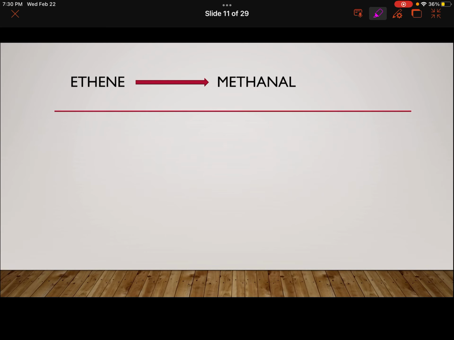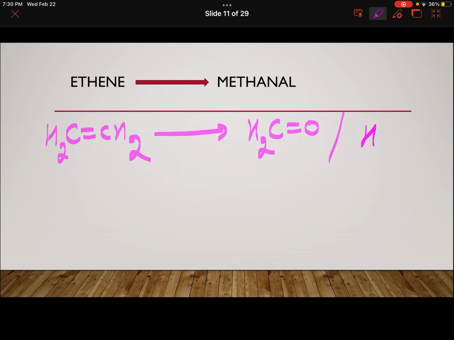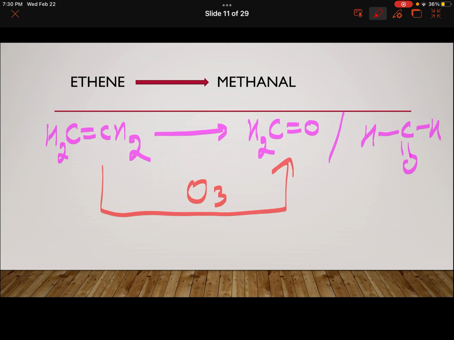Okay. Next is ethene to methanol. Ethene, CH2=CH2, to methanal. We can write it like this or we can write it like this. I hope you can answer this. Again, it is ozonolysis. Simply ozone followed by hydrolysis. It will give you CH2O, CH2O. So basically you are getting 2 molecules here.